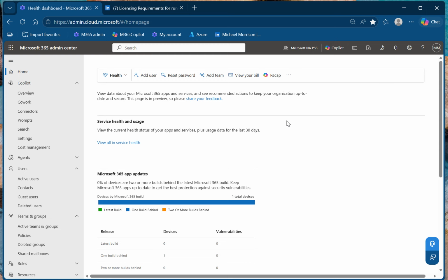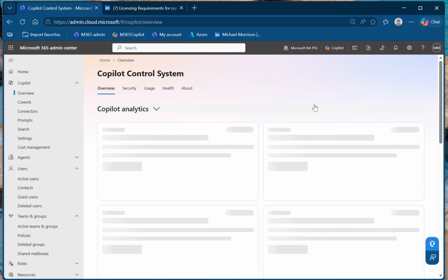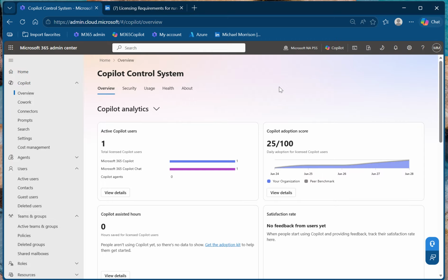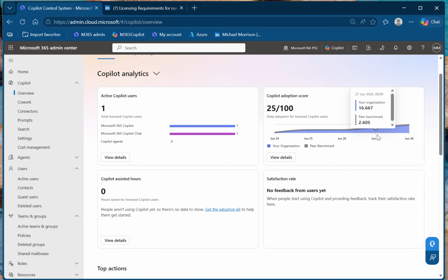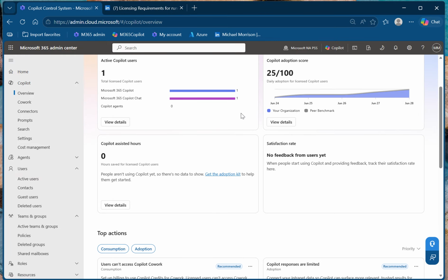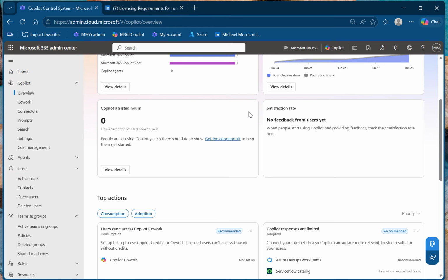Breaking into it, day one, Copilot credits, Cowork, requiring the credits to be used. And we'll come into Copilot and we'll start with the overview. And it's going to start showing me metrics, which I didn't have yesterday. So I now can see my active Copilot users, Copilot chat and regular Copilot. I can see my adoption score, the number of users in my organization that have been running Copilot stuff. I've got one user account. I've got my break glass account. I've got another admin account for just administrating this stuff. And I think I got one more as a test account that I haven't set up yet. So that account's not live yet, hasn't done anything.